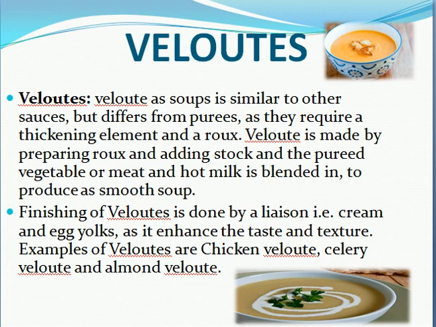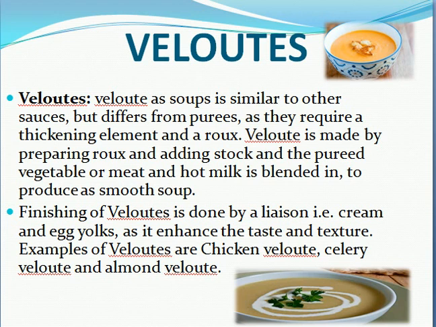And next we will go into velouté soup. As you know how to make velouté sauce, it is a dilution of velouté sauce. In that we will be adding any meat like poultry meat, so that it gives the name of chicken velouté soup or anything. Velouté soup is similar to other soups but differs from puree, as they require a thickening element such as a roux. Everyone knows what a roux is. Roux is a combination of butter and flour. Velouté is made by preparing roux and adding stock.